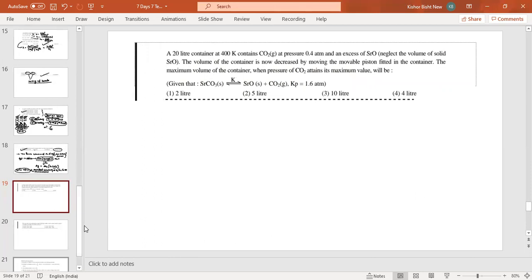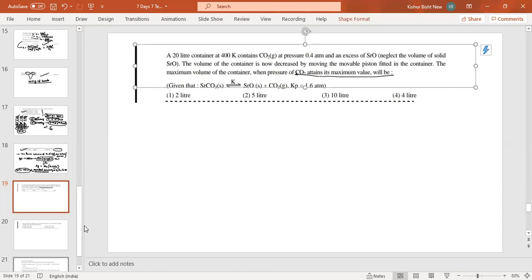Come to the next question. A 20-liter container at 400 Kelvin contains CO2 at 0.4 atmosphere and excess of SrO. Neglect the volume of solid SrCO3. The volume of the container is now decreased by moving a movable piston fitted in the container. The maximum volume of the container when the pressure of CO2 attains its maximum value at equilibrium will be.